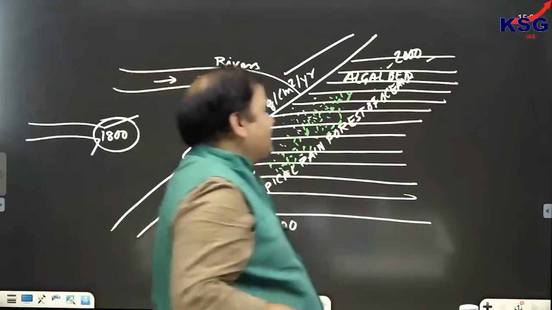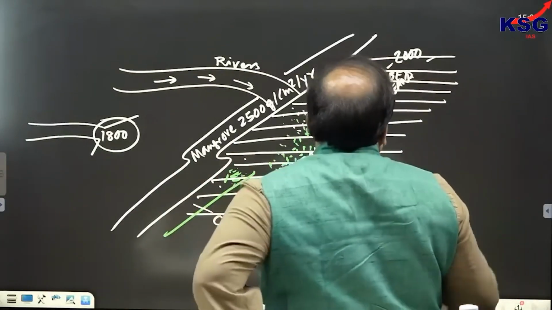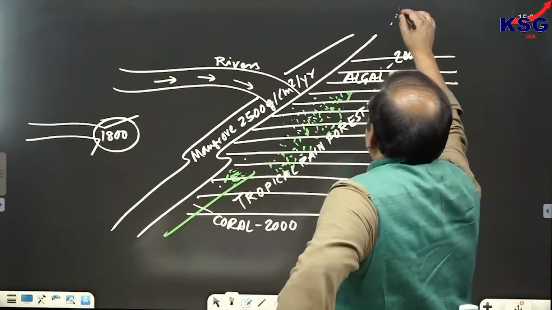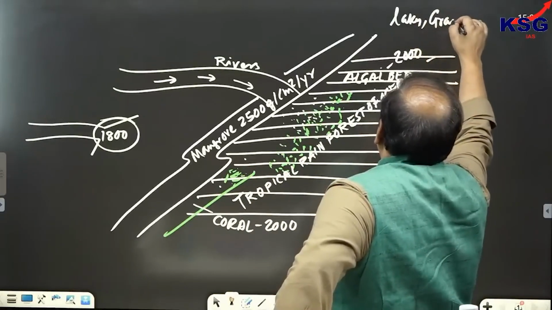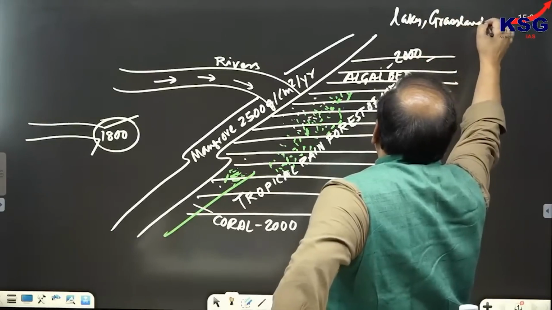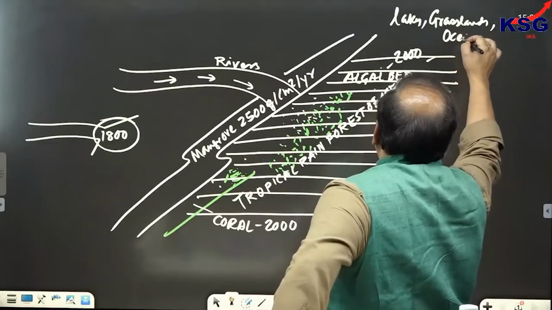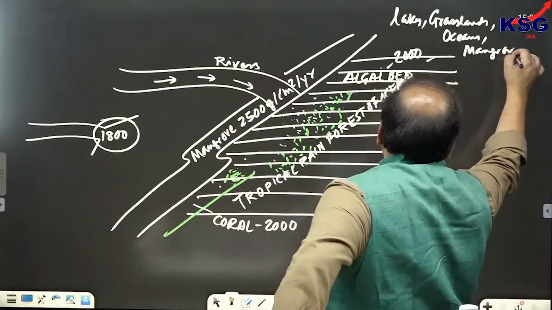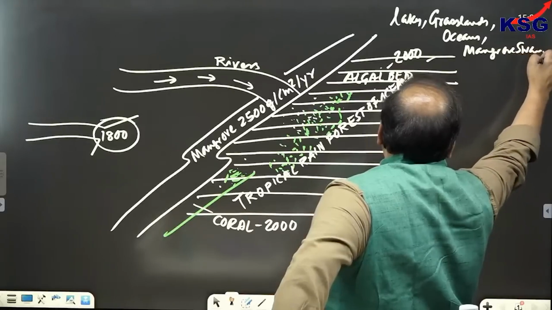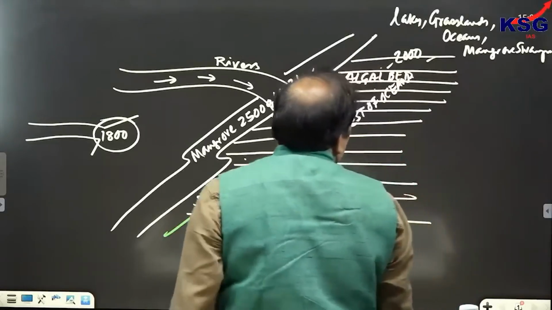Now in the examination they have asked you to arrange these in order of decreasing ecological productivity, and they have given you the options: lakes, grasslands, oceans, and mangrove swamps.